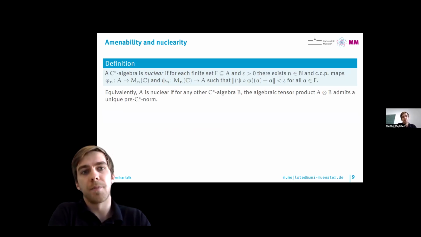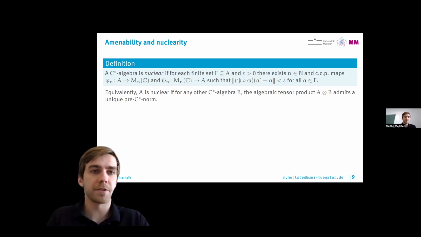We say that a C-star algebra A is nuclear if for each finite set F in A and each epsilon, we can find some natural number n and completely positive contractive maps from A into the matrix algebra on n dimensions and back from the matrix algebra into A, such that if you compose these two maps and apply them to a, then the result will be very close to a for all of these finitely many a. There are many different definitions. This is just to highlight that this is something that can actually be checked. And in some cases, for example for finite dimensional C-star algebras, this is easy to check.